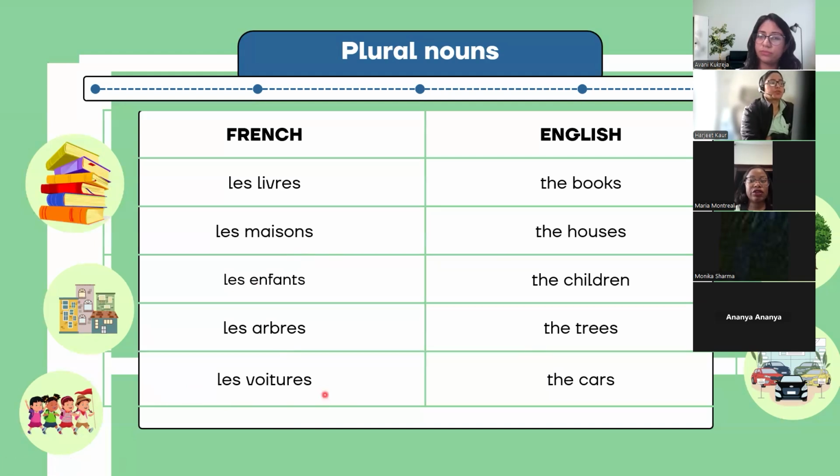Les voitures. Once again, les livres. Les maisons. Les enfants. Les arbres. Les voitures. Take 30 seconds, quickly learn. We'll move on to the next page.